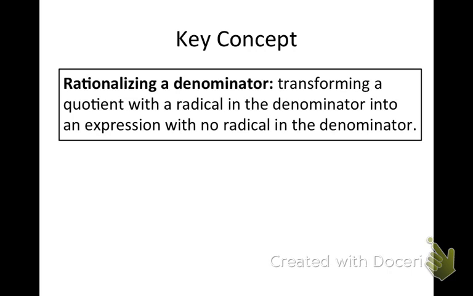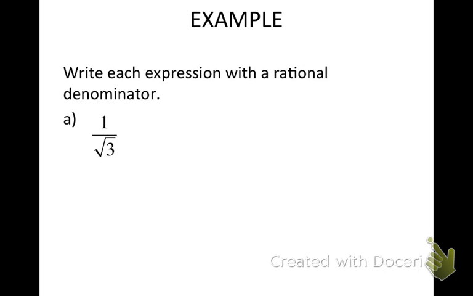So it's proper algebraic skills to never, ever, ever have a square root sign in the denominator of a fraction. So in order to get rid of it, you're going to be rationalizing a denominator. And this is what it looks like. Here I have 1 over the square root of 3. Right now I have a square root sign in my denominator. What do you think I could multiply the square root of 3 by to make it no longer be a square root sign? Not 3, the square root of 3.